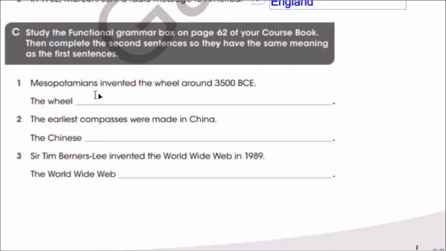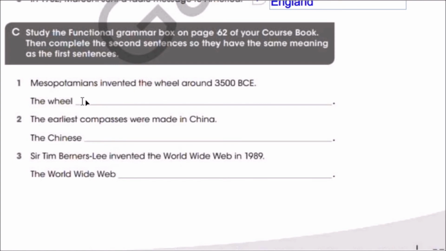Mesopotamians invented the wheel around 3500 BCE. We say the wheel, and because the wheel is single, we say was, and invented is in the past.